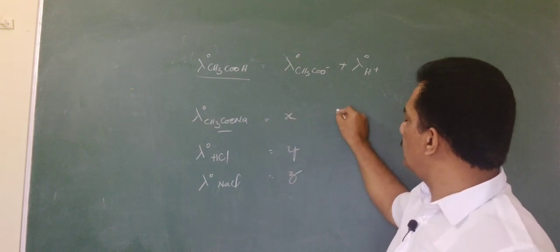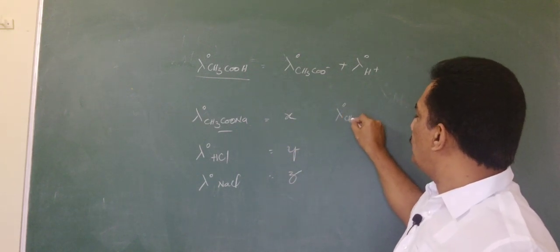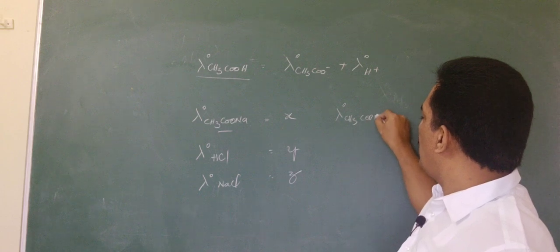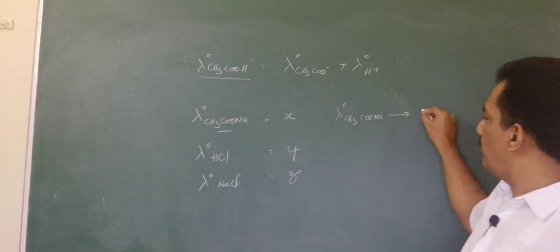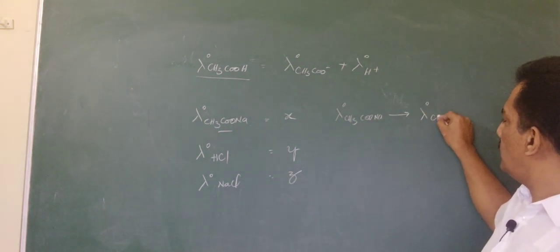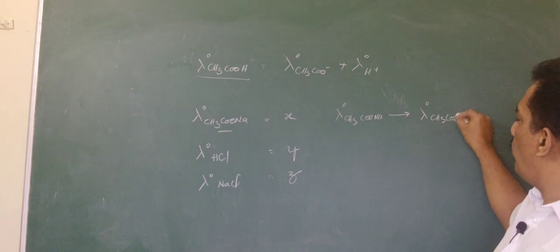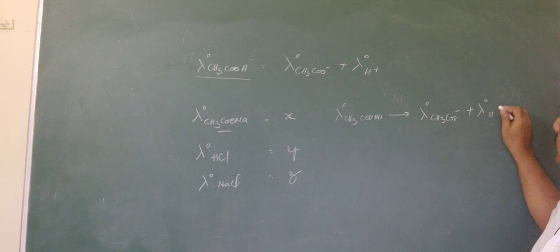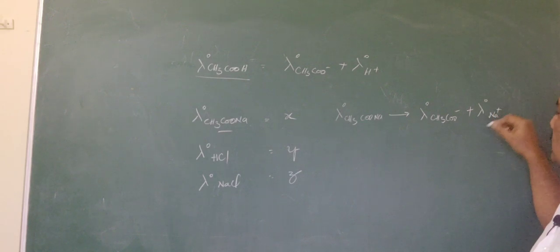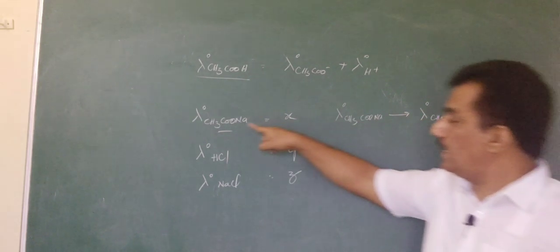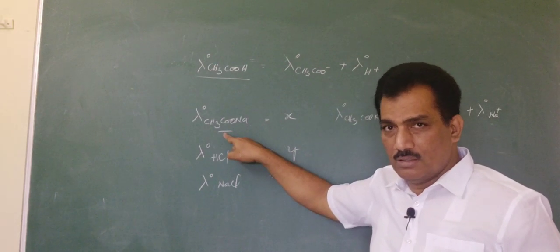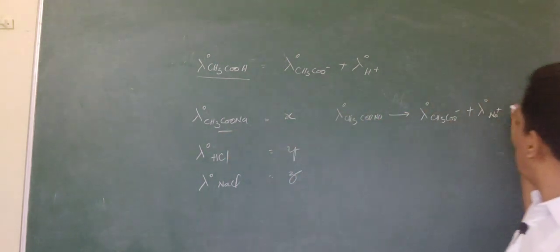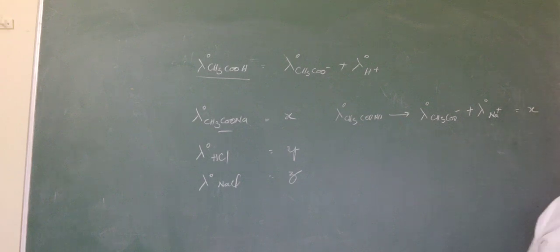First, let us consider lambda naught CH3COONa. This means it has lambda naught CH3COO minus plus lambda naught Na plus conductance. The sum of these two is the conductance of this electrolyte. Clear? And now it is given as X.